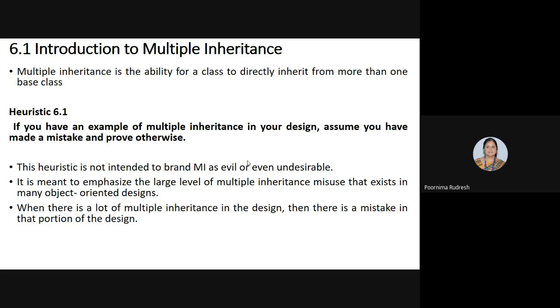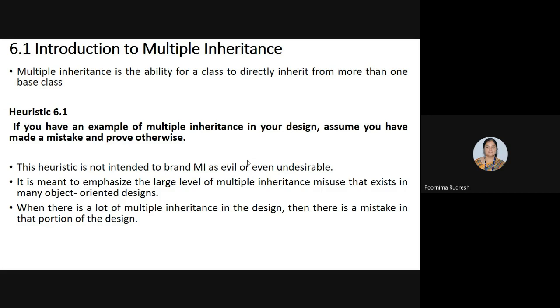Multiple inheritance is the ability for a class to directly inherit from more than one base class. In multiple inheritance, the class will inherit from more than one base class. Then such a relationship is said to be multiple inheritance.